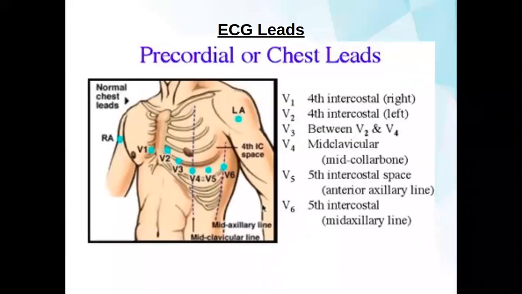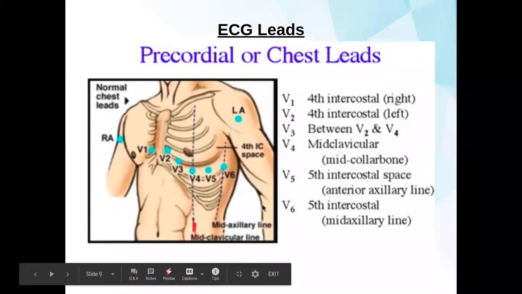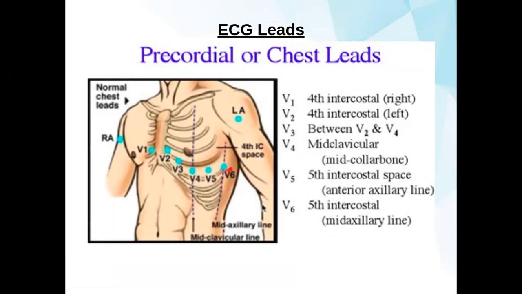Going forward, here is the pictorial of the chest, showing how the leads are connected in the chest part. Basically, there are two lines: one is the mid-clavicular line, which you can see here, and one is the axillary line, which you can see here. V4, V5, and V6 are connected in parallel.